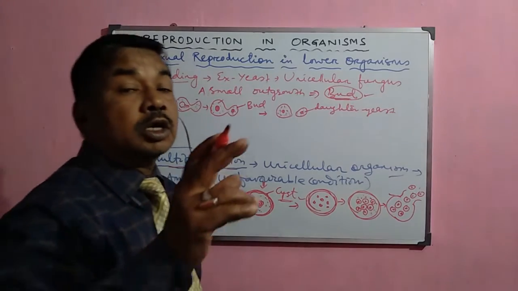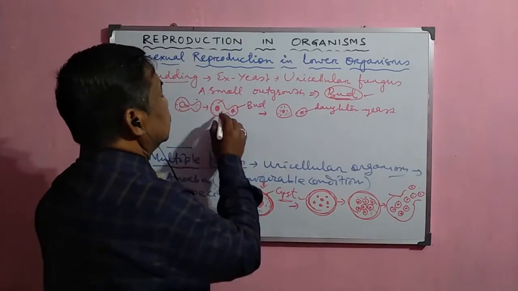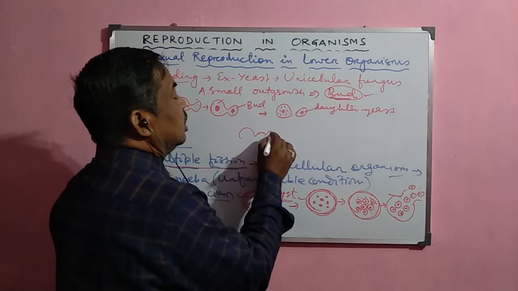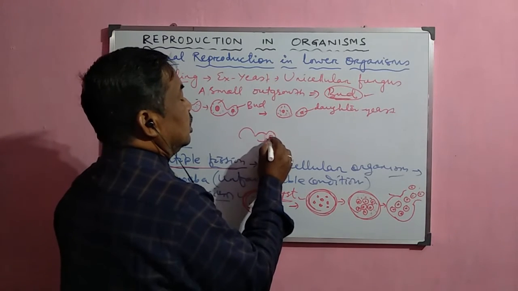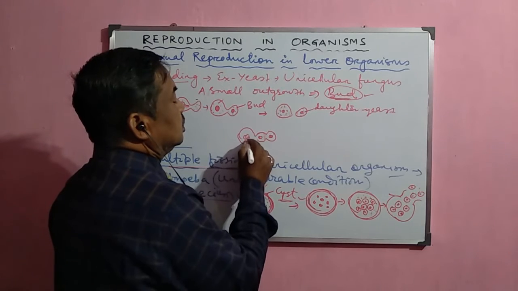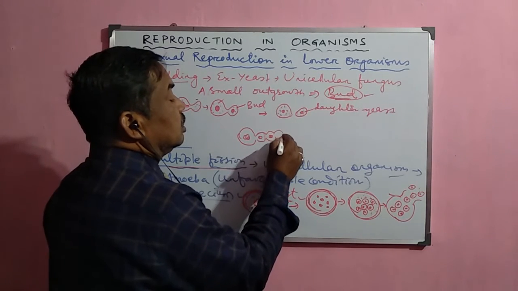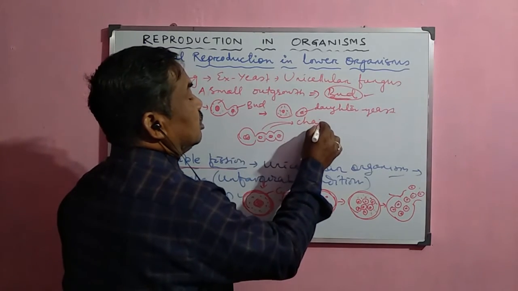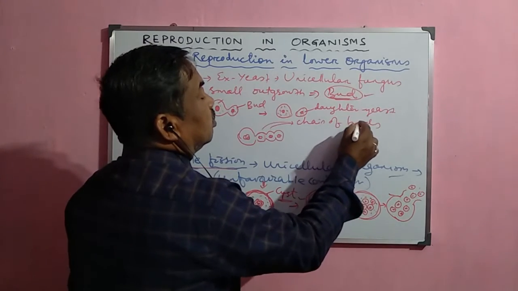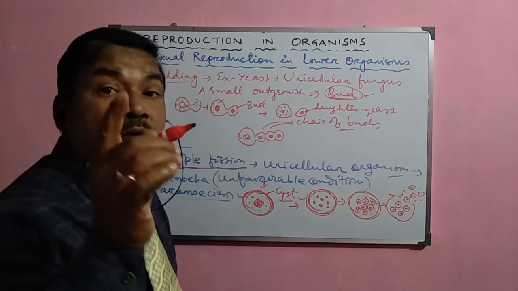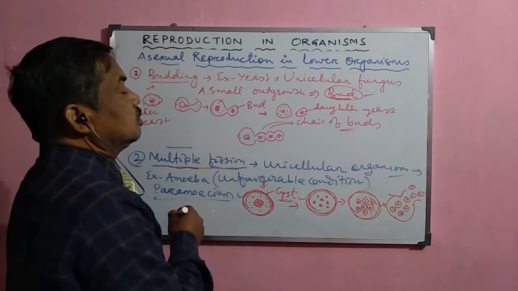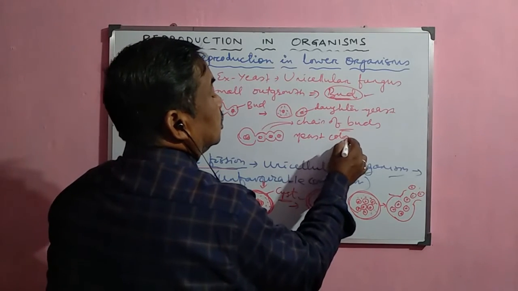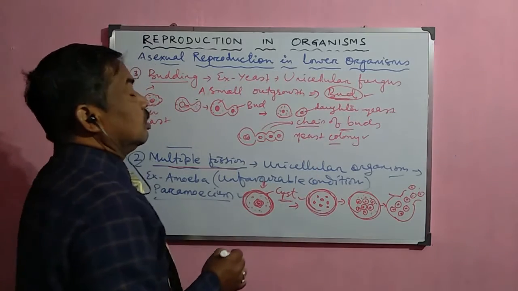This daughter yeast never detaches from the mother's body, and it remains in such a condition that it will again form another bud. This is another bud, and the nucleus divides here and the parent nucleus is here, and sometimes it forms another bud. In this way, a number of buds are formed. This is called a chain of buds, and they form a colony, the yeast colony. So this process is called budding.